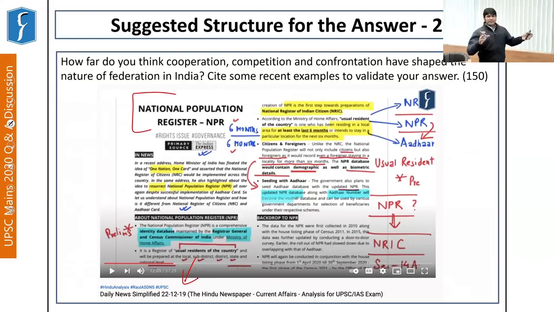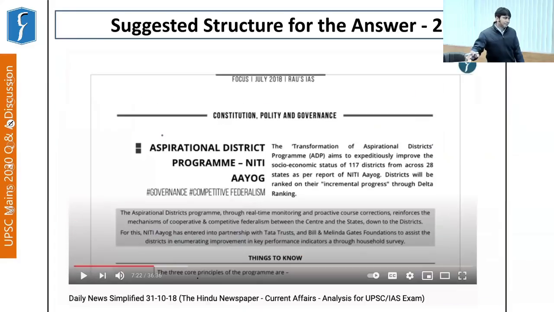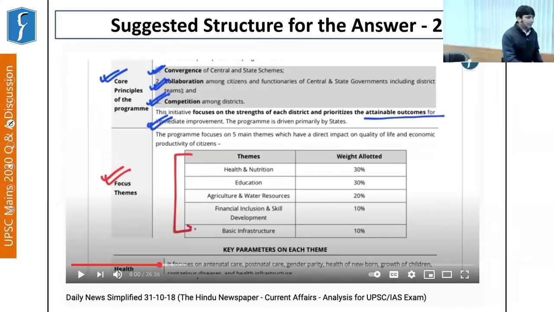These underlying aspects are discussed whenever they appear in the news. For you, what's important is to understand these underlying current events. Again, as you see, the Aspirational District Program and Niti Aayog were taken up in the DNS and in Focus. Same aspects, as I said: health, nutrition, education, agriculture, financial inclusion, basic infrastructure, etc. All these aspects have been provided there.